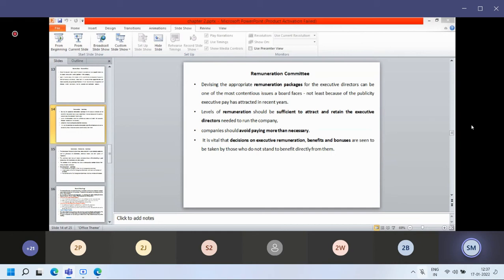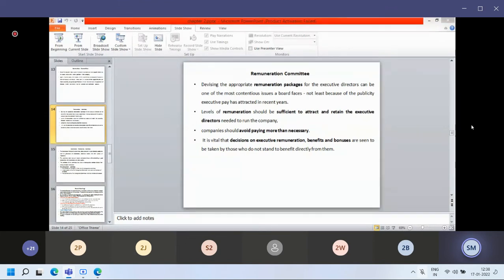So remuneration should be sufficient to attract and retain the executive directors needed to run the company. So we are focusing on directors, not only employees, but this particular remuneration committee for the director. How much salary, how much remuneration can be given to the director, executive director, non-executive director, expert, consultant, advisor.